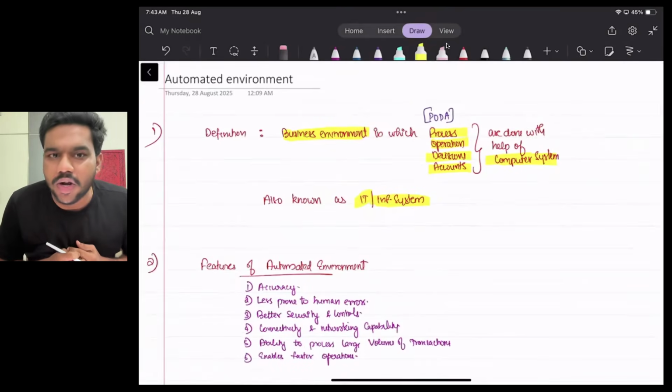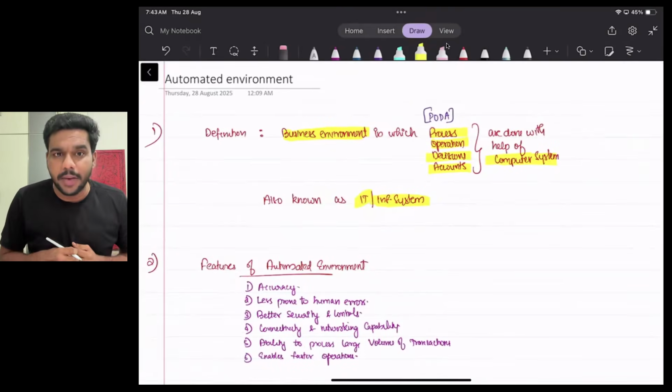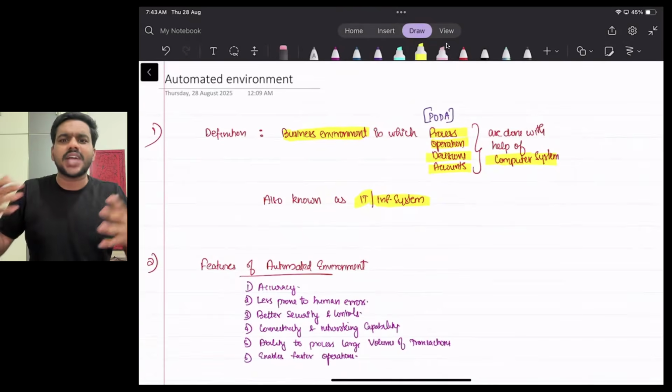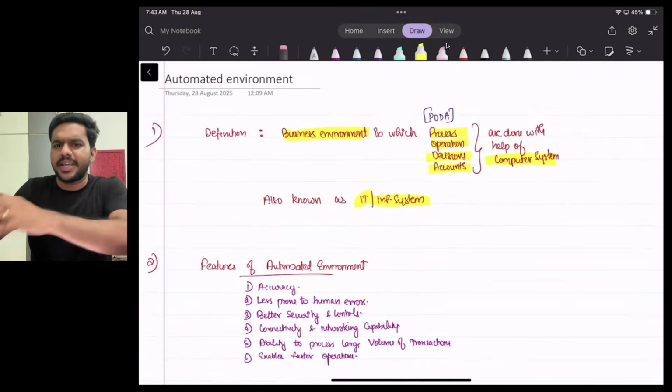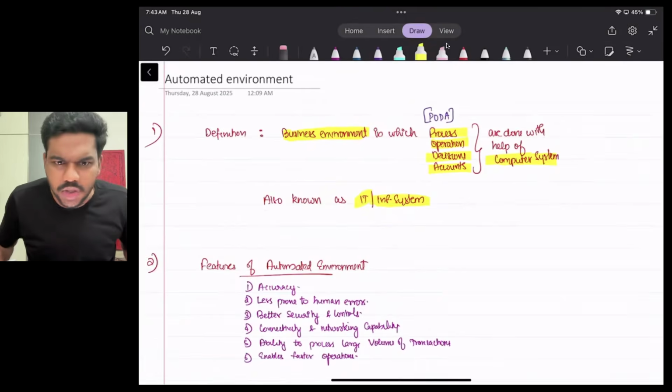So question number one, what is automated environment? It's an environment where everything starting from process till decision making, everything is done with the help of system. Okay, yes.